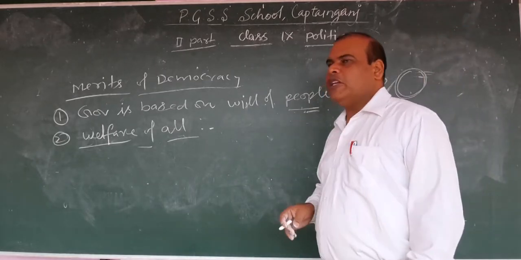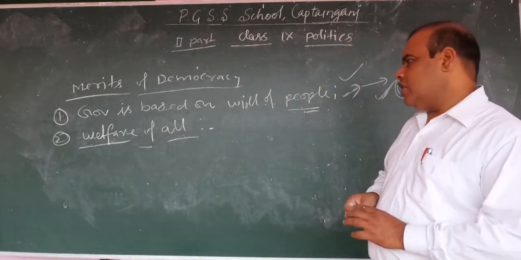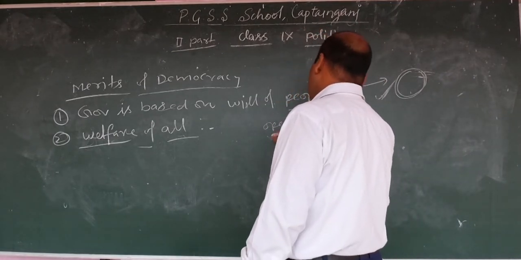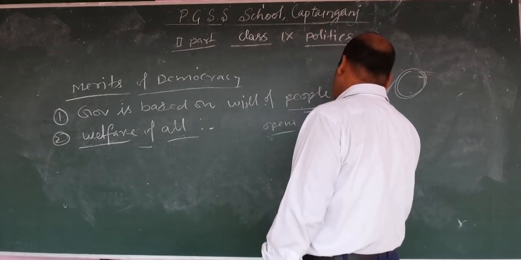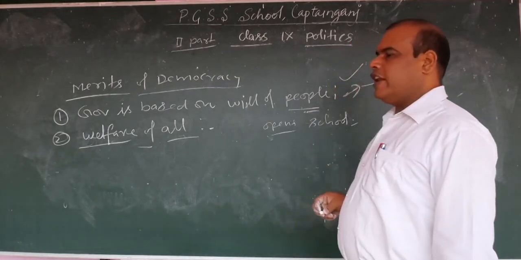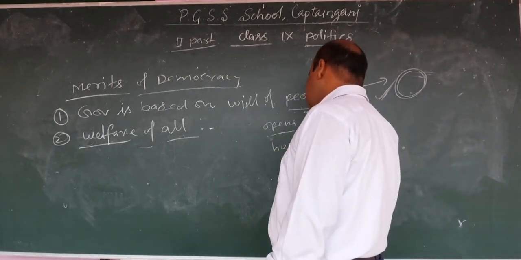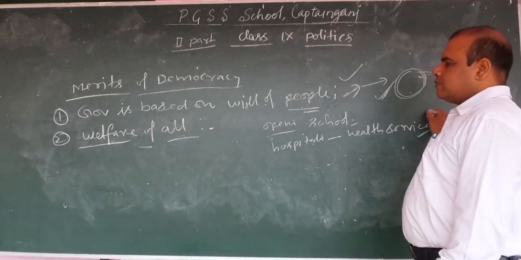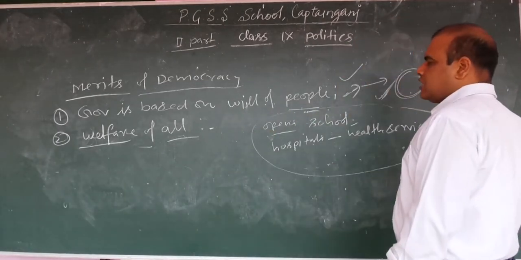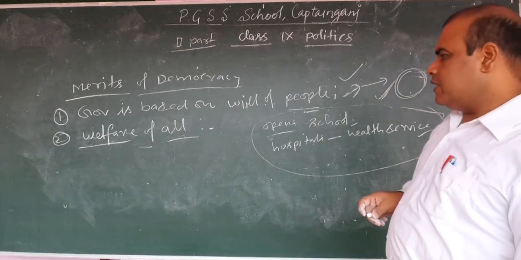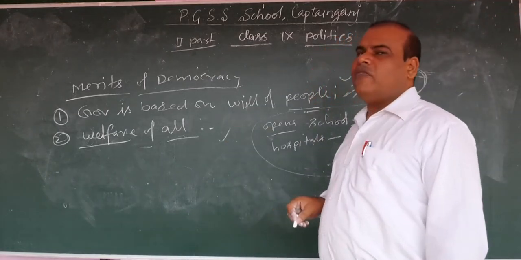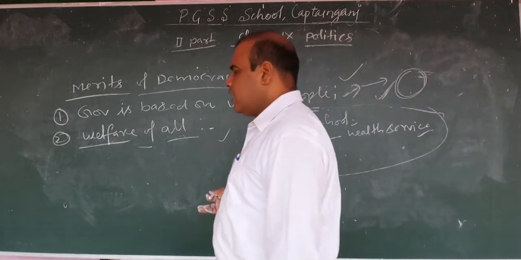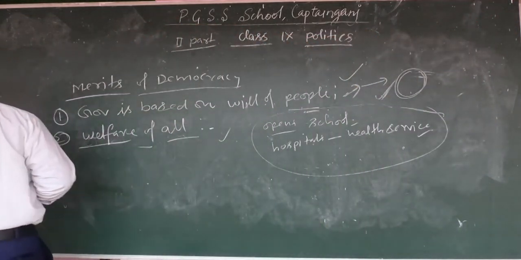For this task, many social welfare works are done by the government. It opens schools for education and hospitals for health service. Roads are constructed and infrastructure is developed. Like this, the government functions for the welfare of all, for each and every section of our society, whether they are richer or weaker.